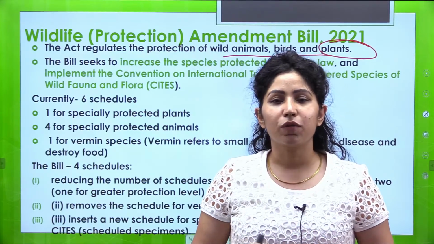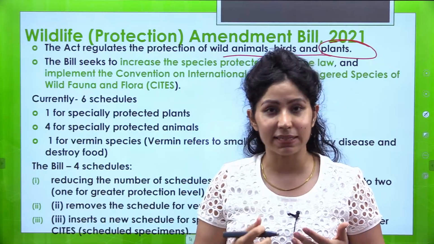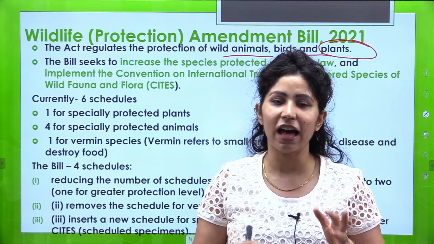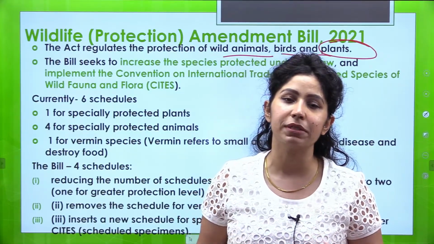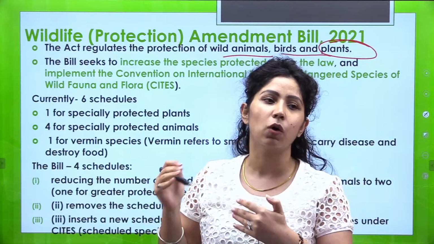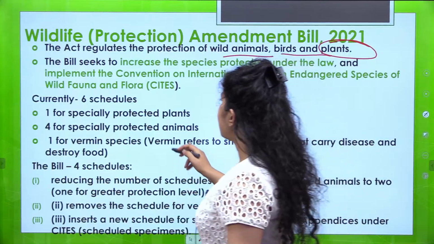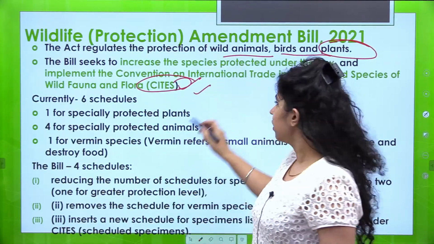Now what are the provisions of this bill? ये जो बिल है लोकसभा के मॉनसून सेशन में पास किया जा चुका है. Amendments to this particular act have been thought to be brought in by various governments. बहुत टाइम से सरकार कोशिश कर रही है कि हम इस एक्ट को अमेंड कर सकें. Now why is the amendment required? First of all, to comply with CITES, to comply more with CITES.